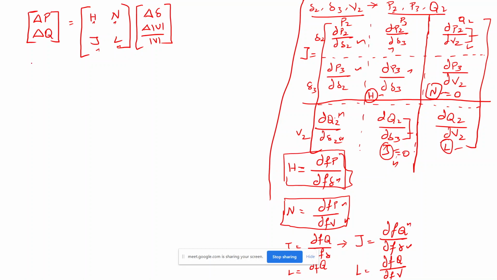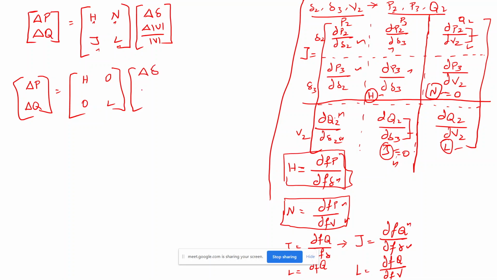If that is the case, then this Newton-Raphson method can be further simplified as ΔP, ΔQ. The same Jacobian matrix is simplified so that I only want the H component and 0, this also 0, and the L component. If I get only this value, I still get the same result as the Newton-Raphson, right?